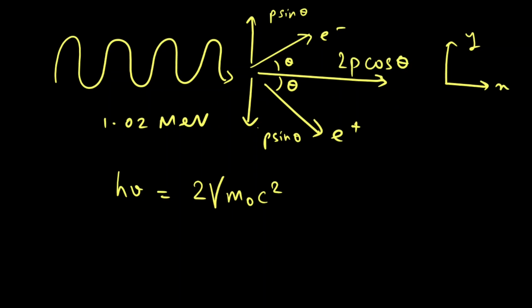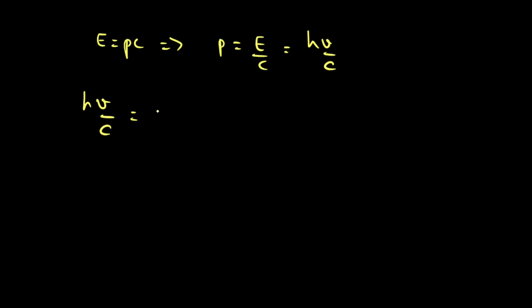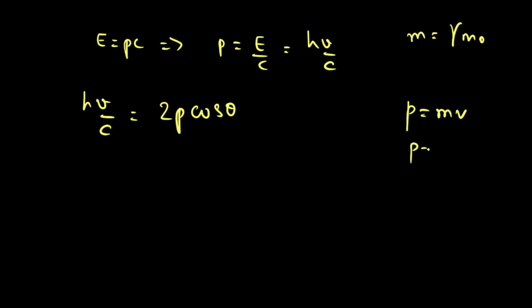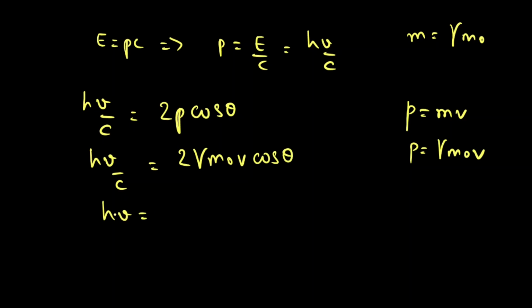So this 2p cos theta must be equal to h nu by c. Now we know momentum is given as p equal to mv, and relativistic mass can be written as m equal to gamma m naught. So p can be written as gamma m naught v. So here h nu by c will be equal to 2 gamma m naught v cos theta, which could be further simplified as h nu equal to 2 gamma m naught c square times v by c times cos theta.